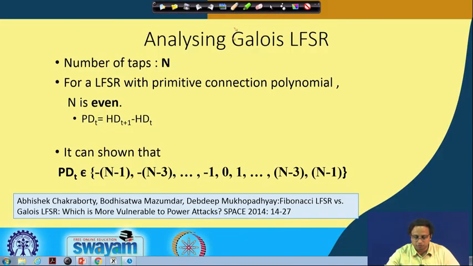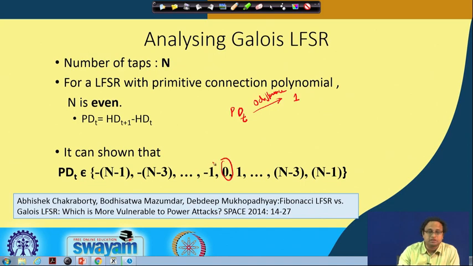If I take the PDT value, the 0 difference is one case, whereas there are many non-zero difference levels.